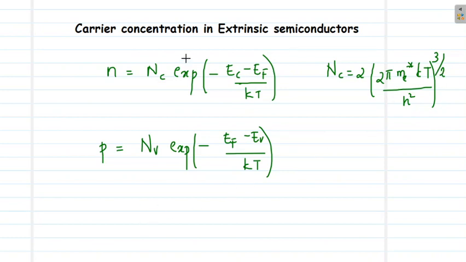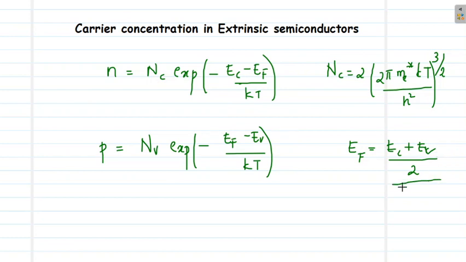Similarly, we also studied the positions of the Fermi level in the case of an n-type and p-type semiconductor. In the case of an intrinsic semiconductor, the Fermi level lies almost exactly in the middle of the conduction band and the valence band: (Ec plus Ev) by 2 plus 3kT by 4 log mh star by me star is the equation.